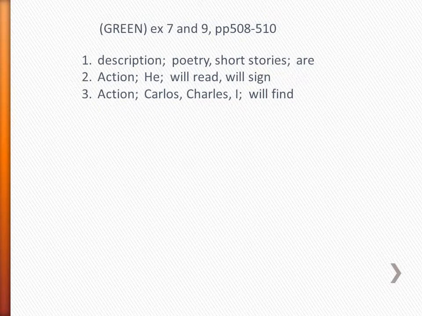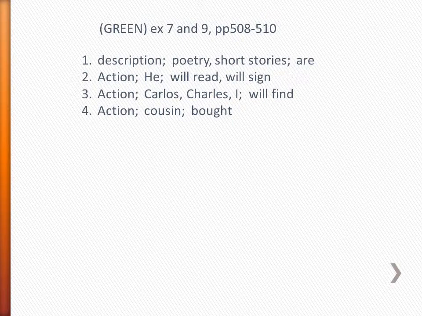Number 4, my cousin just bought the book Too Many Tamales. Buying is an action. Who did the action? My cousin. What did he do? He bought. Action, cousin, bought. That one's pretty straightforward. Number 5, Gary Soto's latest collection of poetry is wonderful. That is description. What was wonderful?